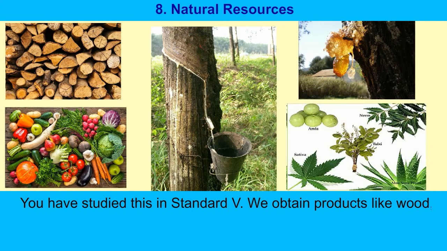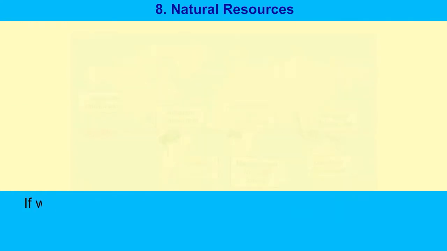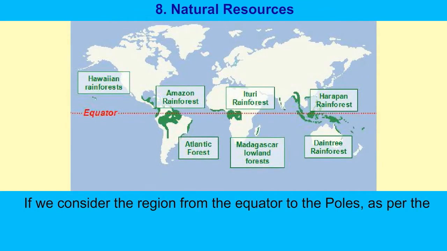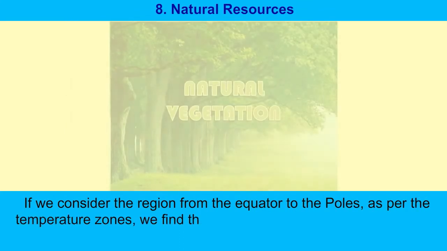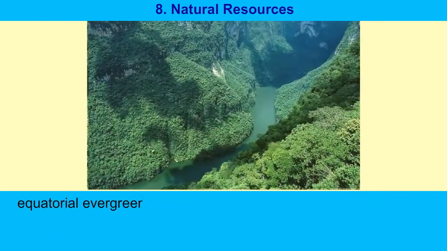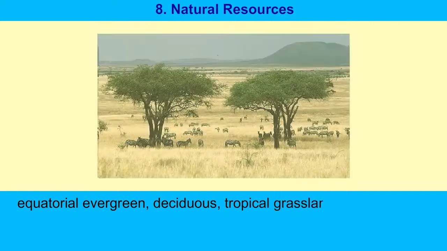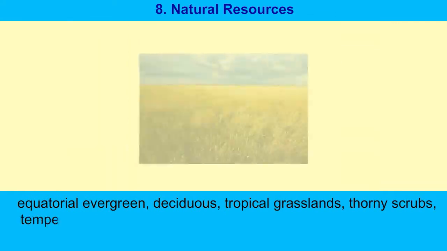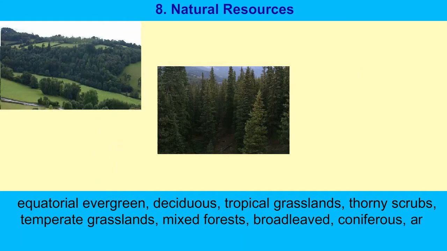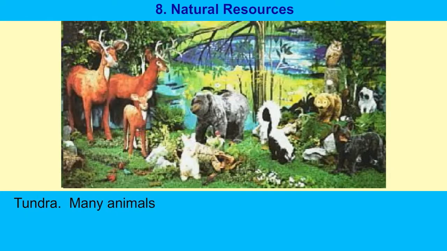We obtain products like wood, rubber, raisins, fruits, medicinal plants, etc. from forests. If we consider the region from the equator to the poles, as per the temperature zone, we find the following types of natural vegetation: equatorial evergreen, deciduous, tropical grassland, thorny shrubs, temperate grassland, mixed forest, broad-leaved, coniferous, and tundra. Many animals make these forests their habitat.